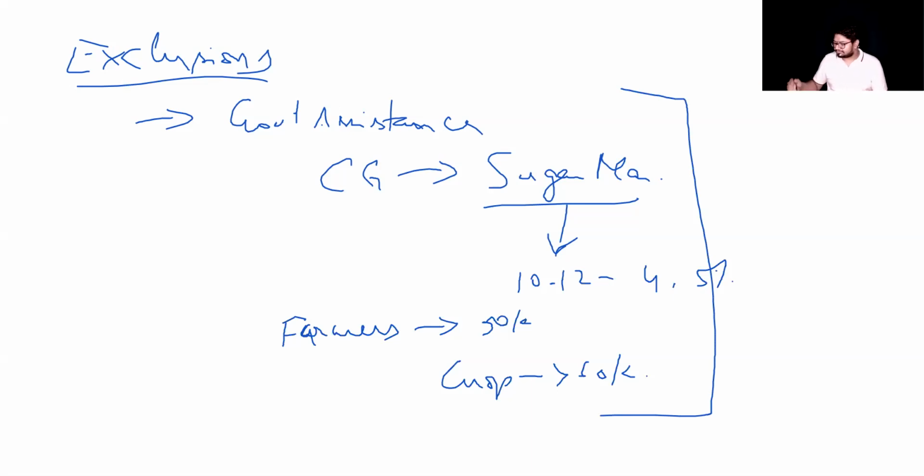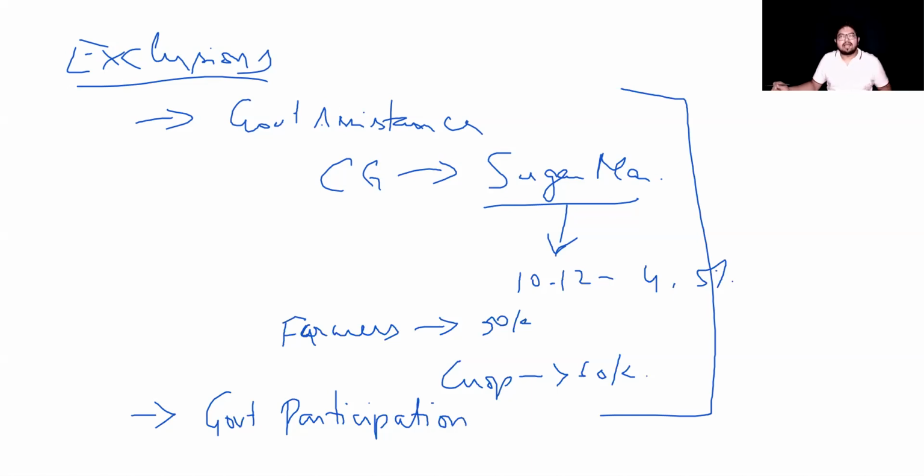Second, there is something called government participation. What does government participation mean? It means government participation in ownership of enterprises. What does ownership of enterprise mean?